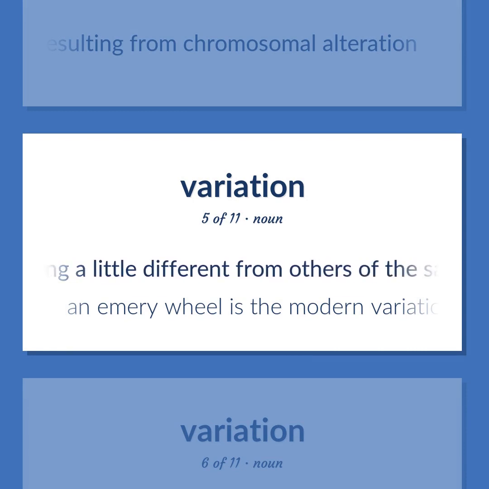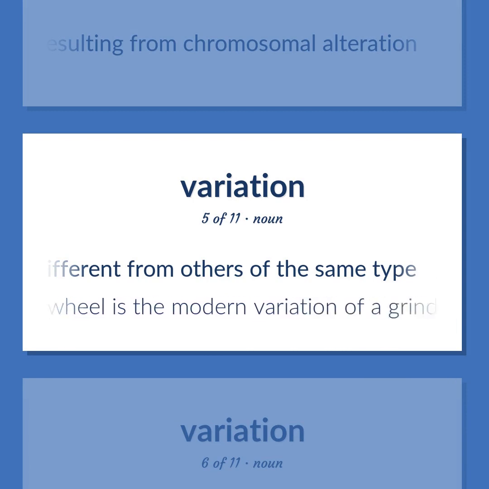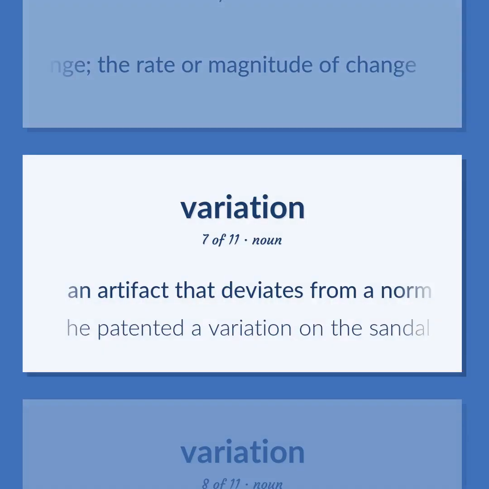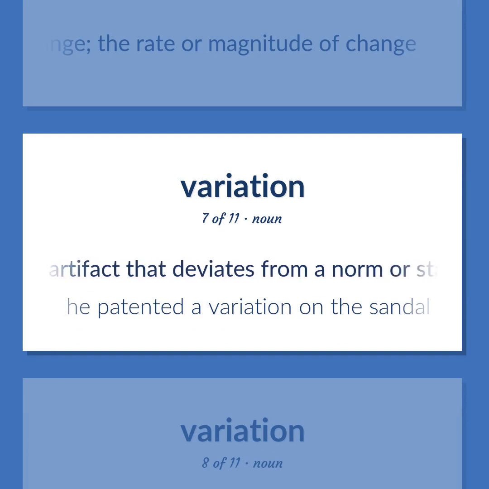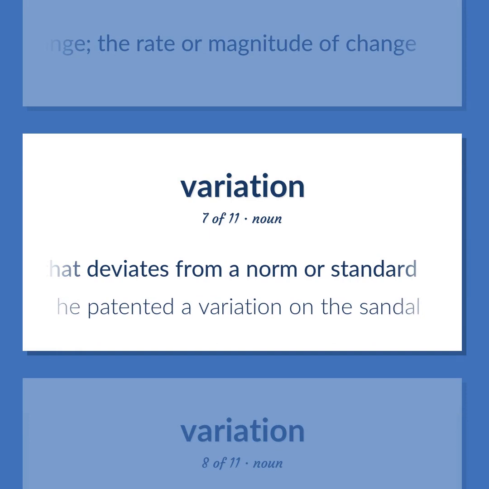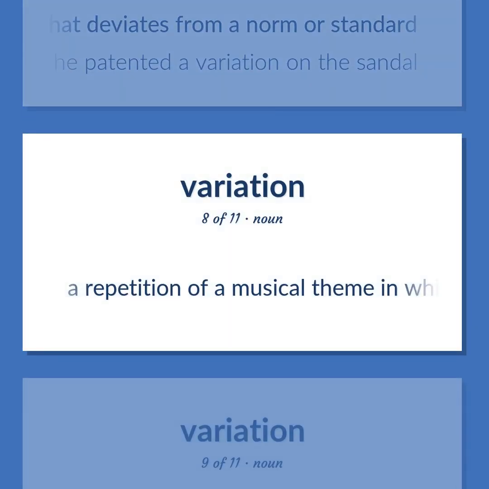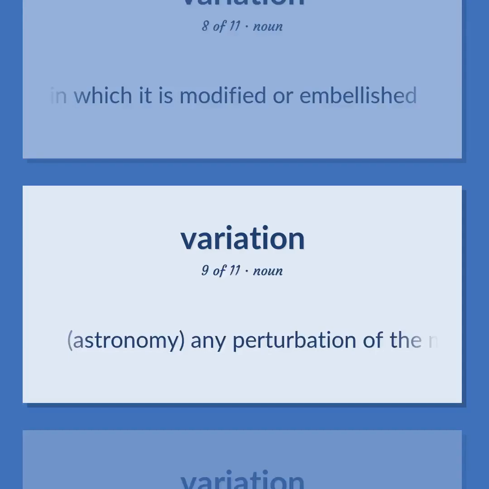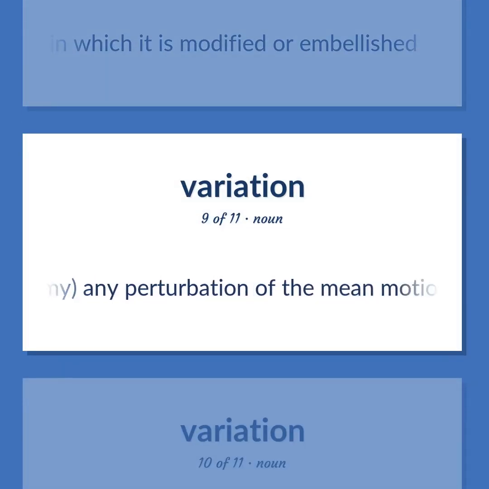Something a little different from others of the same type. An emery wheel is the modern variation of a grindstone. An instance of change. The rate or magnitude of change. An artifact that deviates from a norm or standard. He patented a variation on the sandal. A repetition of a musical theme in which it is modified or embellished. Astronomy. Any perturbation of the mean motion or orbit of a planet or satellite, especially a perturbation of the Earth's moon.